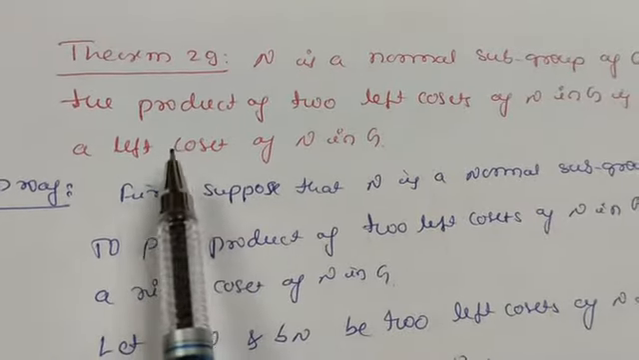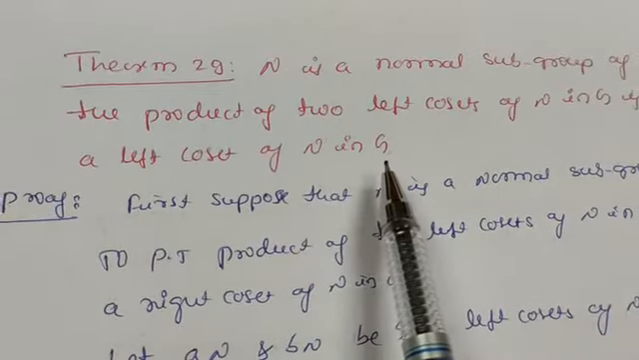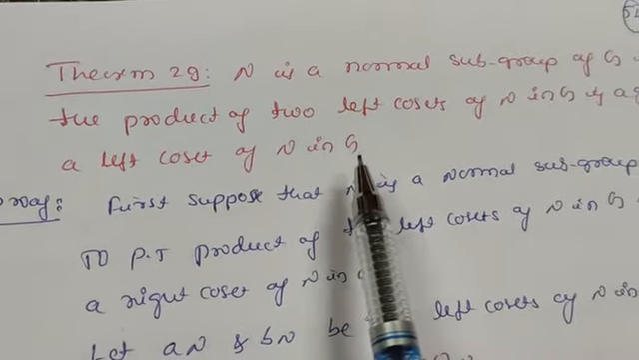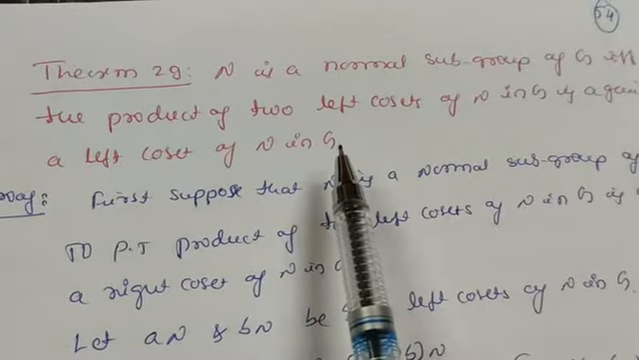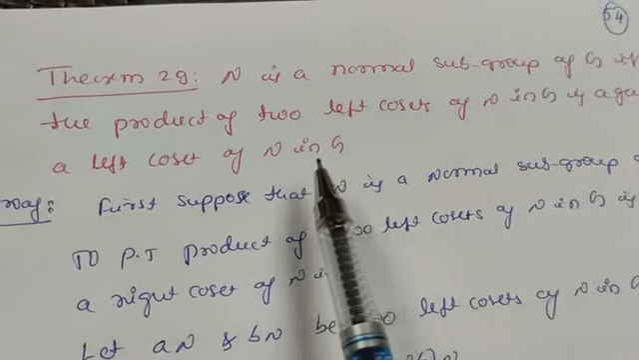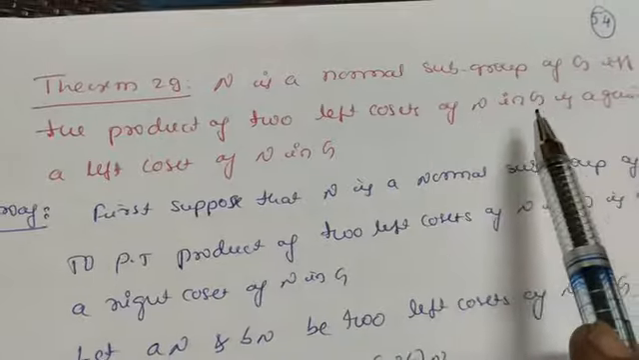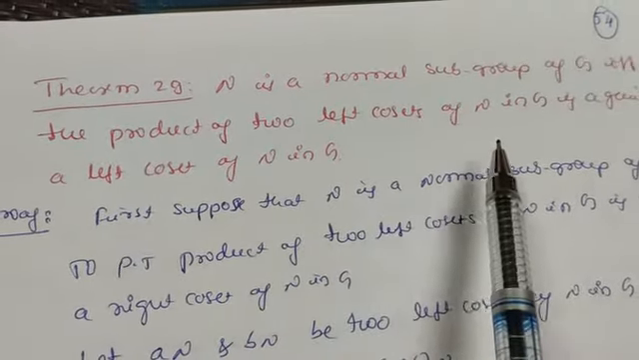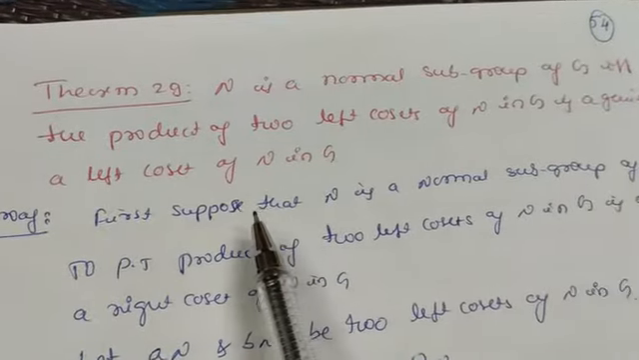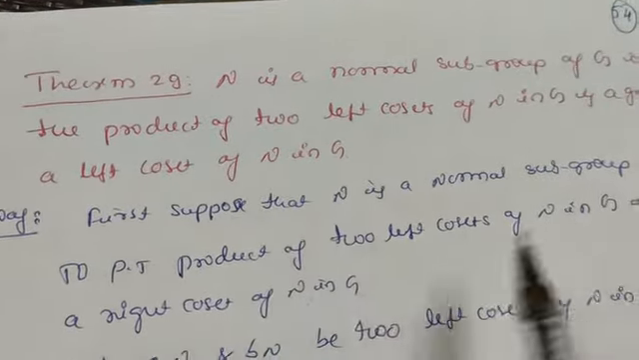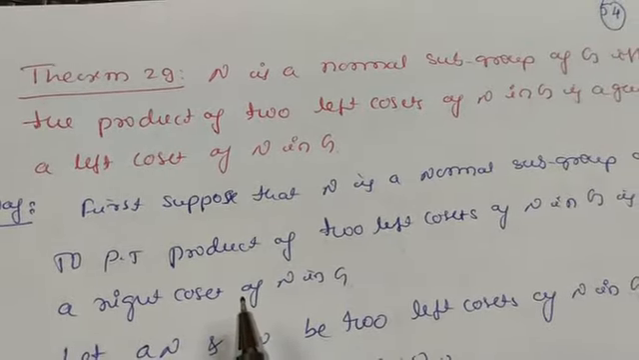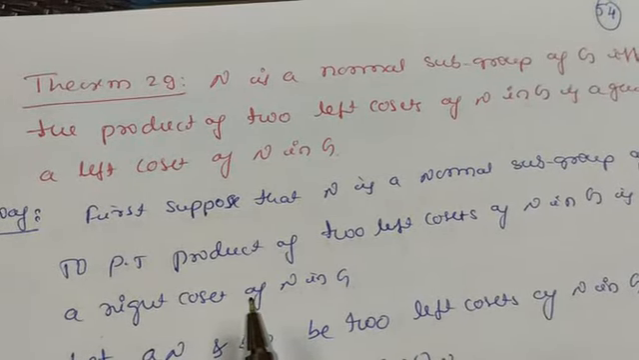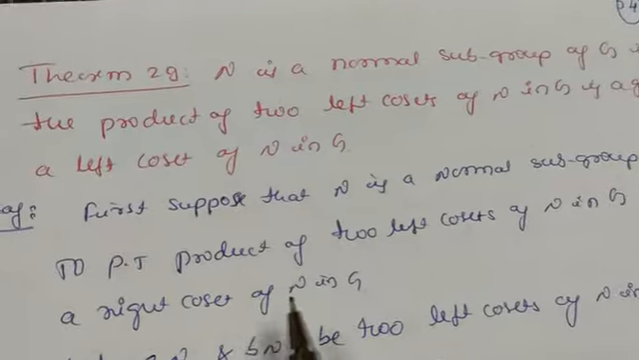Let us take one more theorem. It is exactly the same as the previous one, but instead of right cosets, here we have left cosets. You can prove this yourself, but I am simply explaining it. N is a normal subgroup of G if and only if the product of two left cosets of N in G is again a left coset of N in G. Sometimes they may ask these two theorems together, left or right. In that case you write any one, as both are the same.